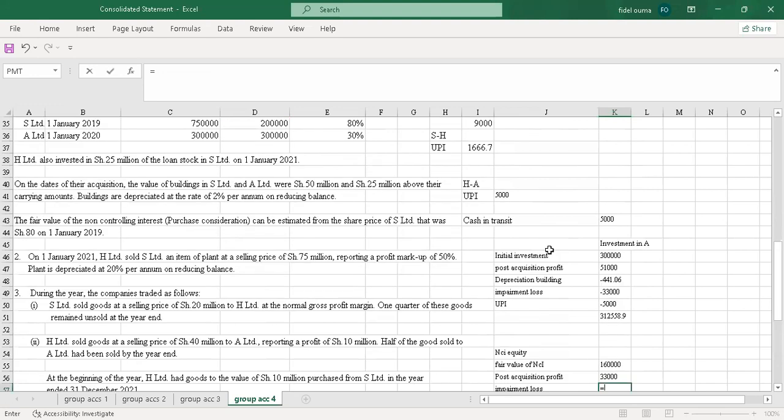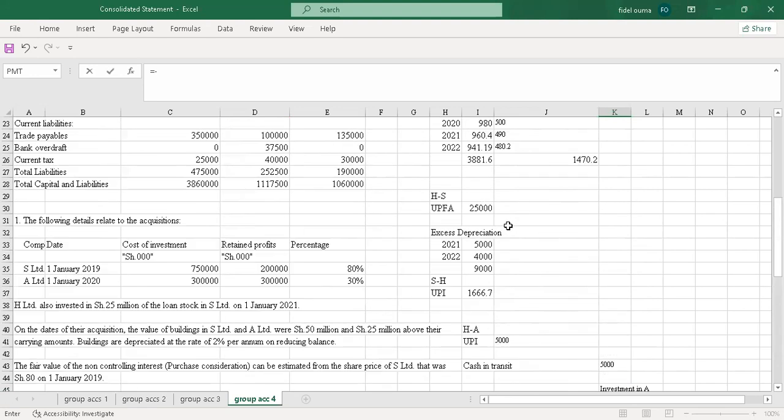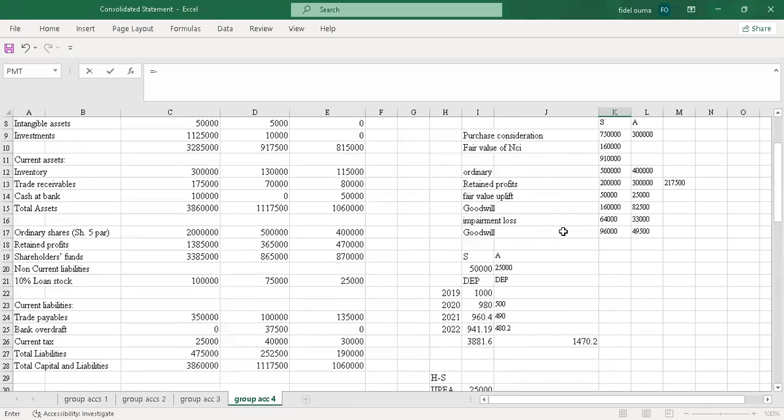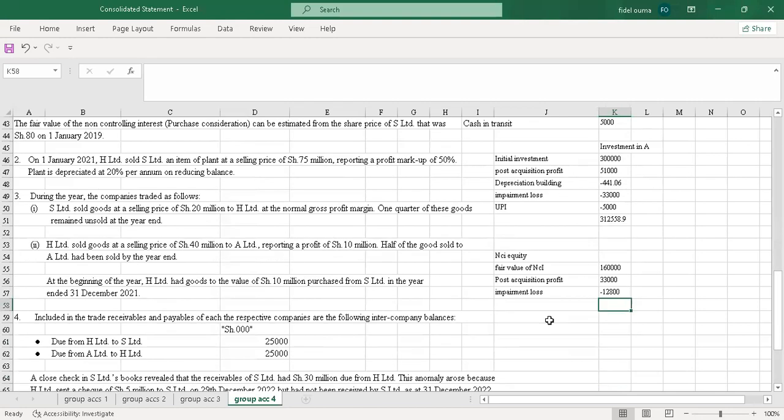I'll go to the impairment loss. I'll start with the negative sign because I want it to be negative. So I'll come to impairment loss. For subsidiary, it was 64,000. So I'll take the 64,000. Then I portion. I'm supposed to take only 20%, because that's our share of NCI.